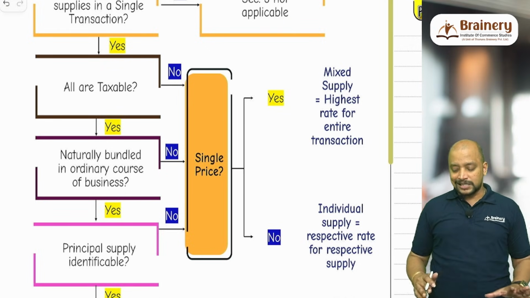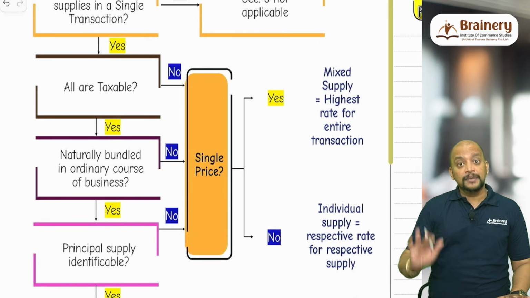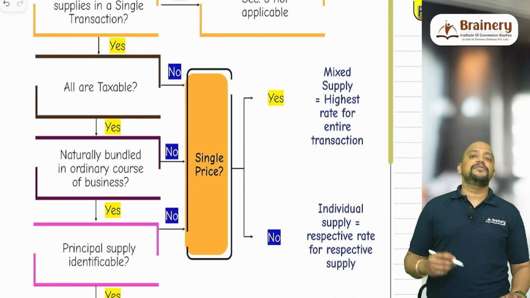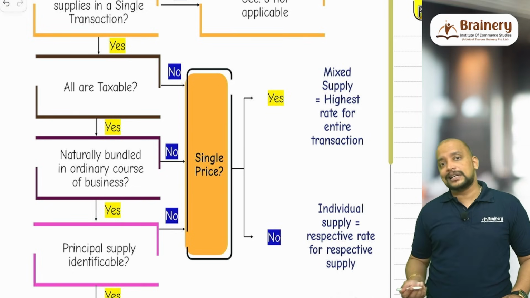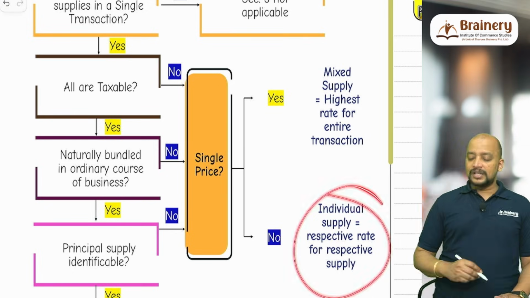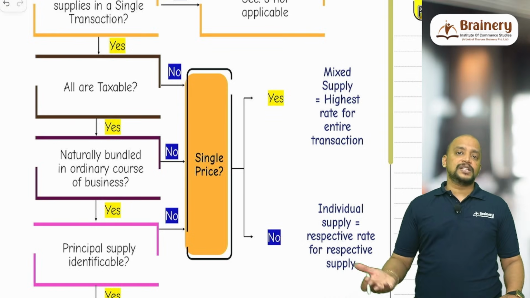So in all these cases, it is not a composite supply, but check whether it is for a single price. If yes, then it will be mixed supply, and we need to take the highest rate for the entire transaction. If it is not even a single price, it is like a separate price, then for individual supplies, we will take the respective rate for each supply.